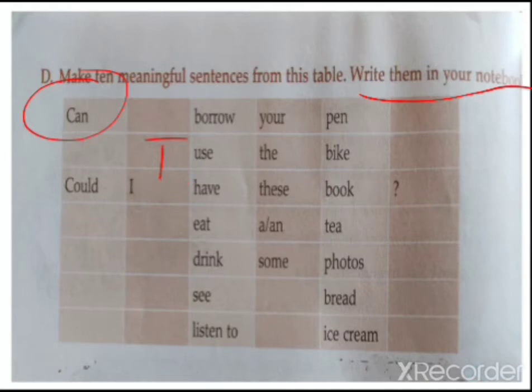So can I have these photos? Can I have some bread? Can you listen to the music? Could you listen to the music? Could you listen to my music? You can use this also.